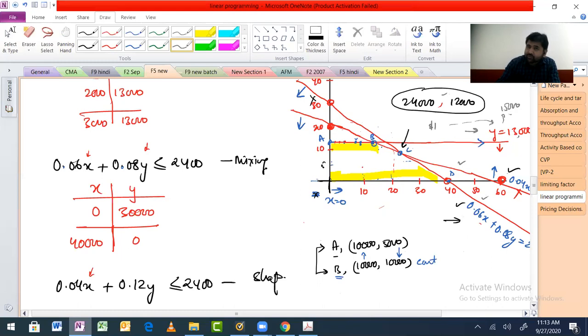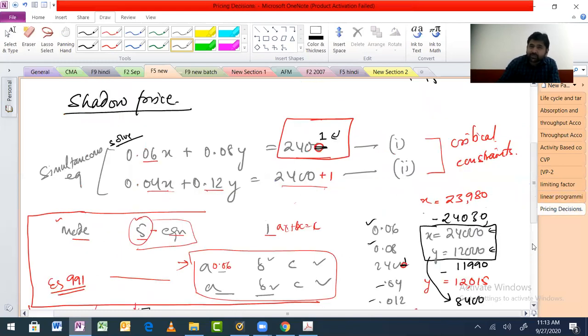So from there we take these two equations, and we add one in this and then one in this, one by one, not both at the same time. And we try to see, because normally my answer was 24,000 and 12,000, correct?